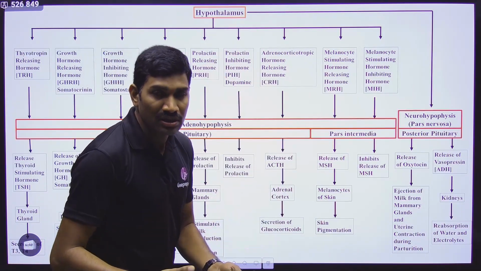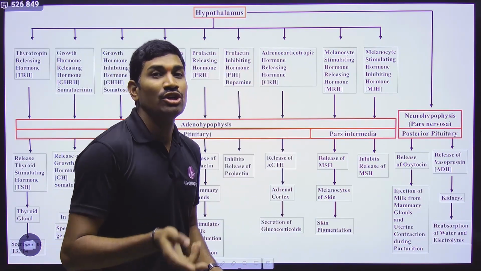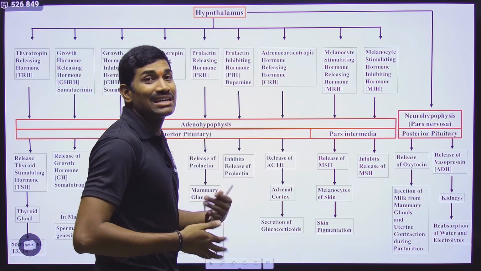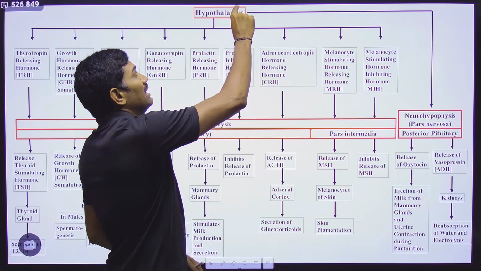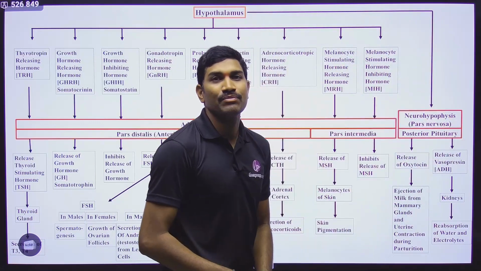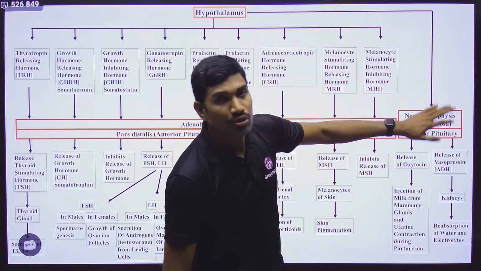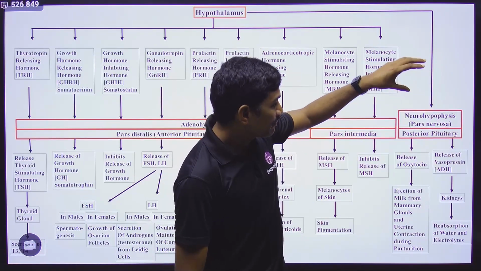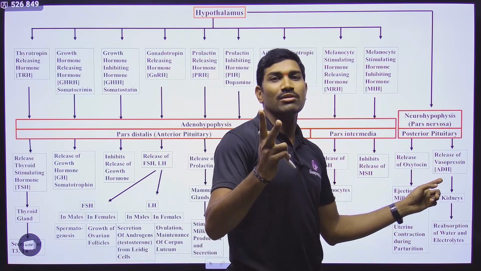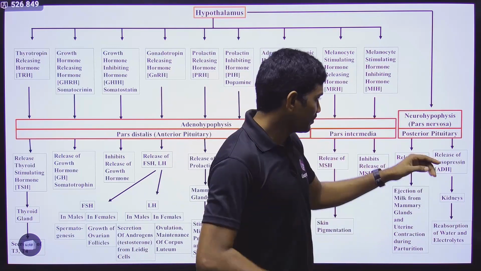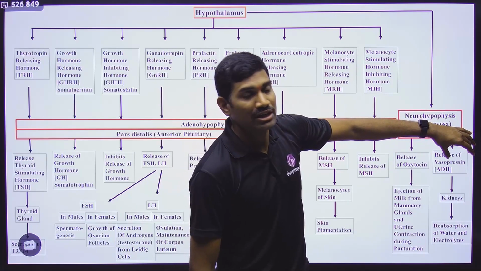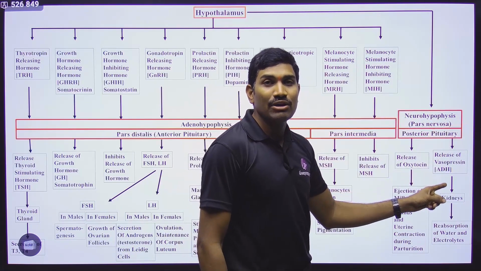Hypothalamus has neurons, and these specialized neurons are called neurosecretory cells. They are producing, meaning synthesizing, some hormones, but the axons of some of these neurons go into the posterior pituitary, so that the hormones are stored in the posterior pituitary, and from the posterior pituitary they are secreted. And what are these? There are two hormones. Such hormones are of two types: one is oxytocin, the other is called vasopressin. Vasopressin is also called antidiuretic hormone.